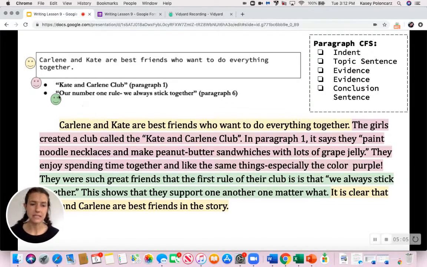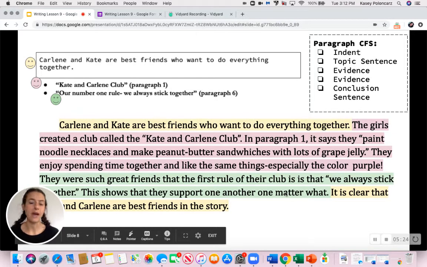Now, for my next piece of text evidence, I'm not just going to say our number one rule is we always stick together. That's not a complete sentence, so I want to stretch it out. So I said they were such great friends that their first rule of their club is that we always stick together. This shows that they support one another no matter what.